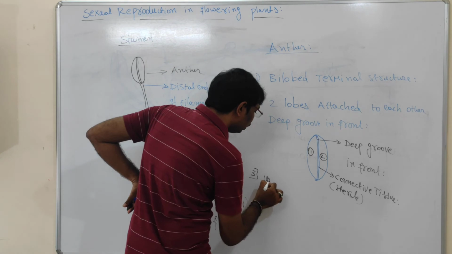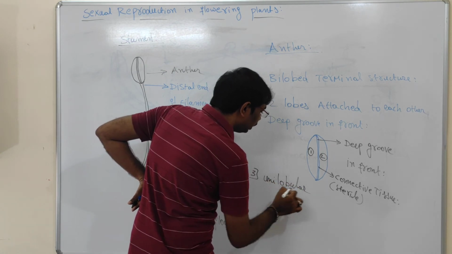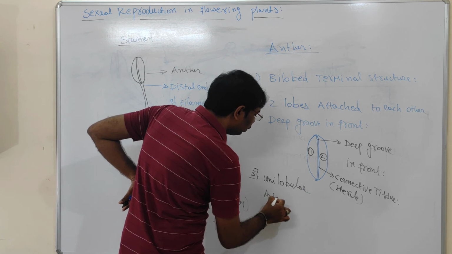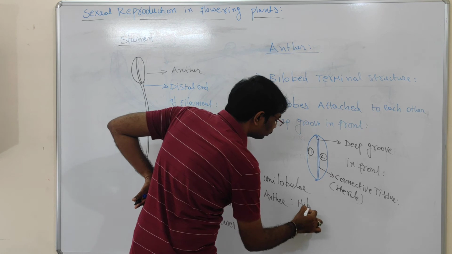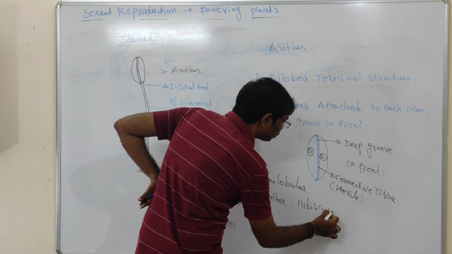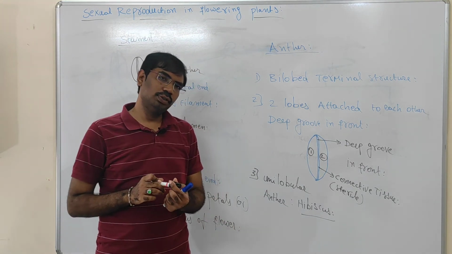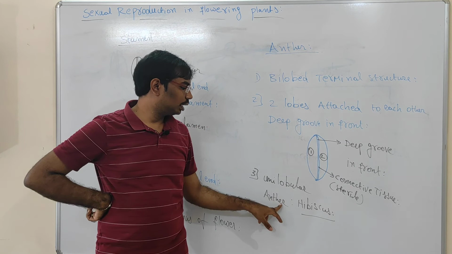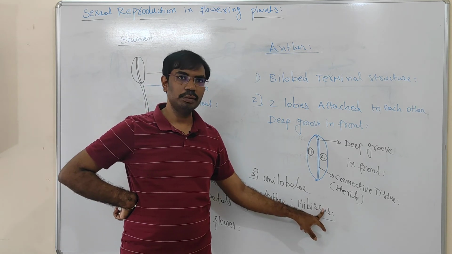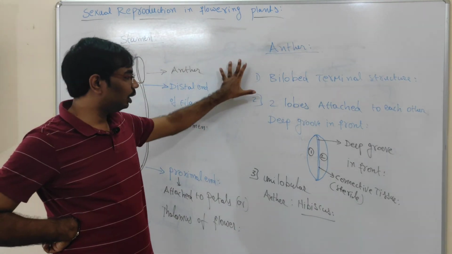That is called a unilobular anther. Example: hibiscus. This point is important for competitive exams. Generally most anthers are bilobed, but the anther is unilobed in the hibiscus plant.